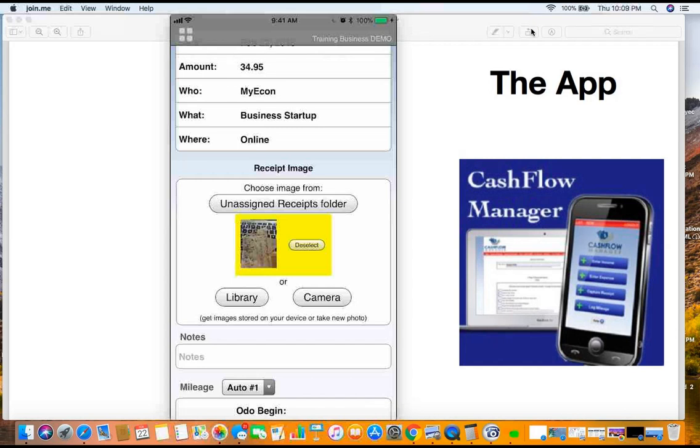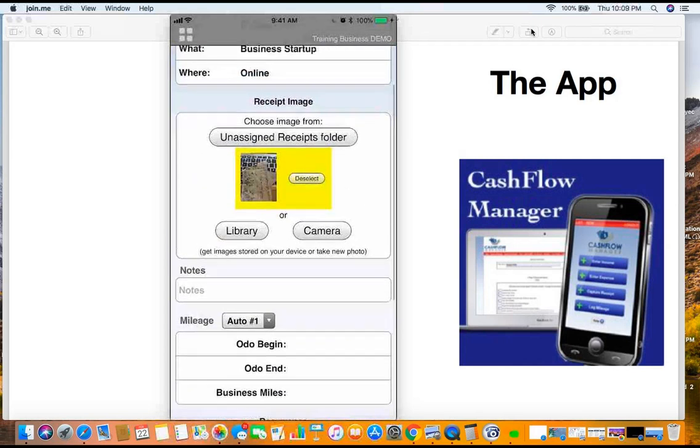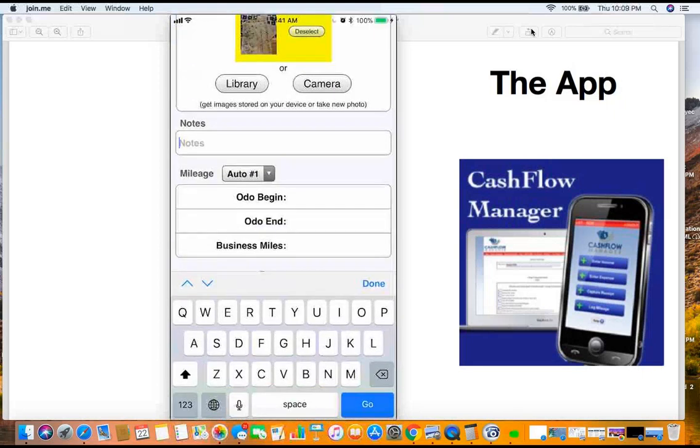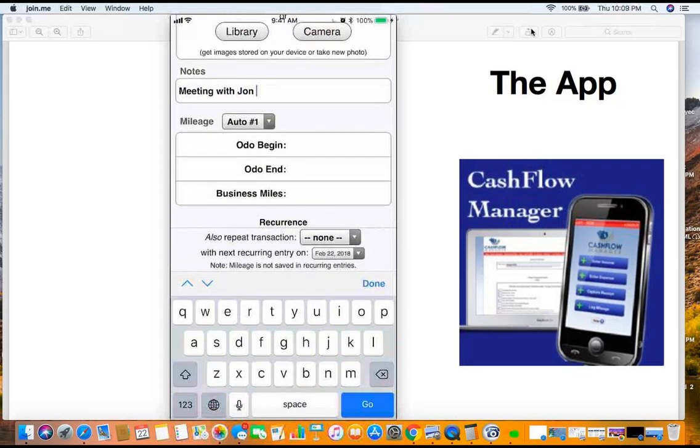This is one of the easiest systems that I've ever seen to run your business and manage your taxes. Very important, ladies and gentlemen, okay? Now, notes, we can just say, you know, did a meeting with John, okay? All right, so meeting with John. So now we got the meeting with John in here. Now, we could have some mileage in here, but since we probably didn't know that when we got there, we didn't know we were going to be able to sign up and then write off that mileage, so we wouldn't know that right now. We can always come back, okay?